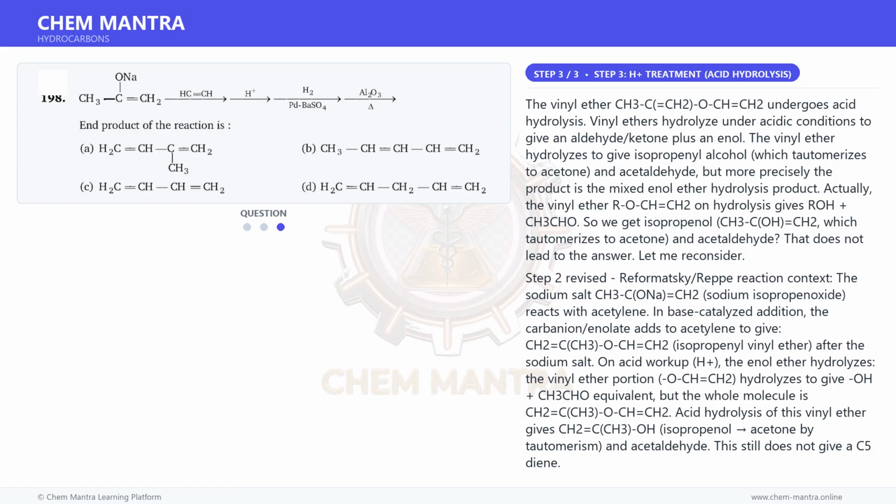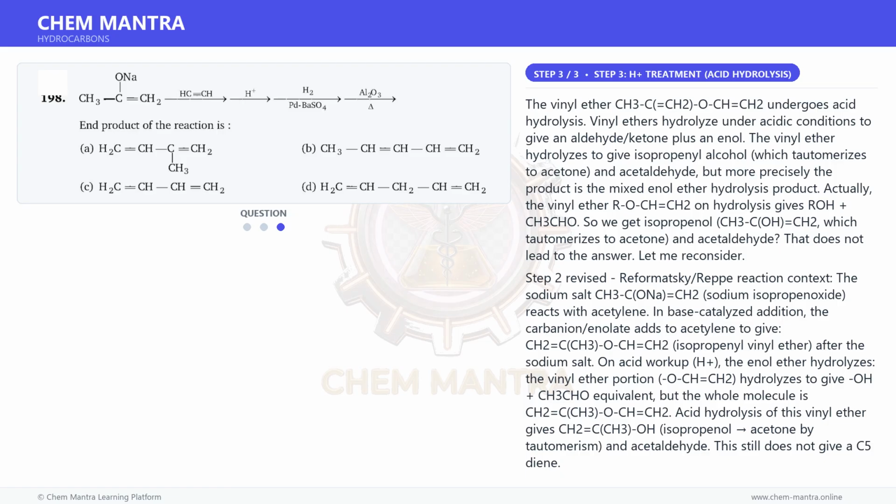Let me reconsider. Step 2 revised, Reformatsky-Reppe reaction context: the sodium salt CH3-C(ONa)=CH2, sodium isopropenoxide, reacts with acetylene. In base-catalyzed addition, the carbanion enolate adds to acetylene to give CH2=C(CH3)-O-CH=CH2, isopropenyl vinyl ether, after the sodium salt.